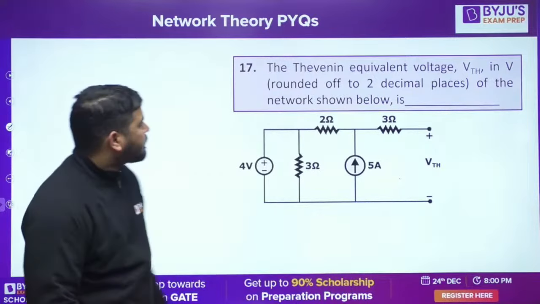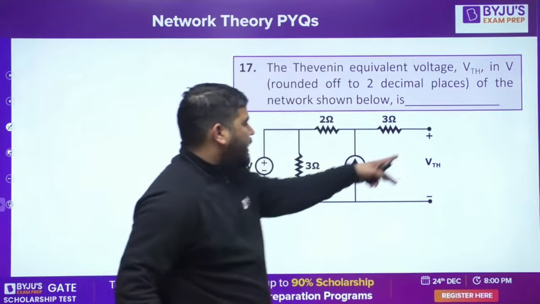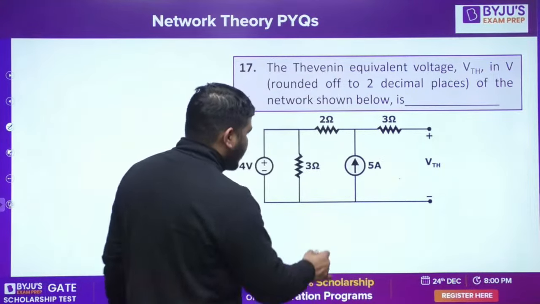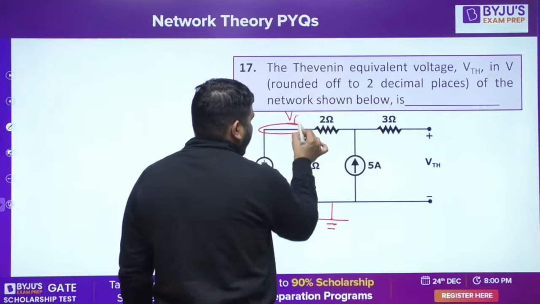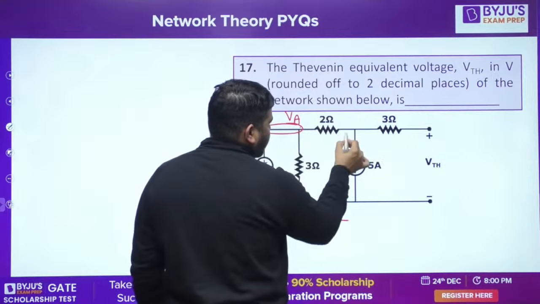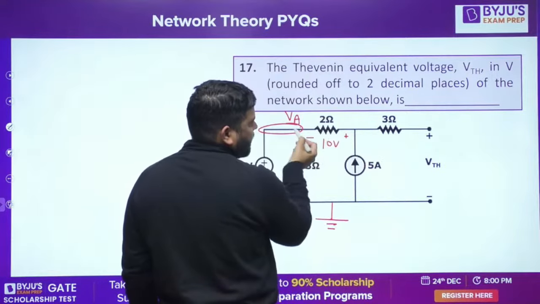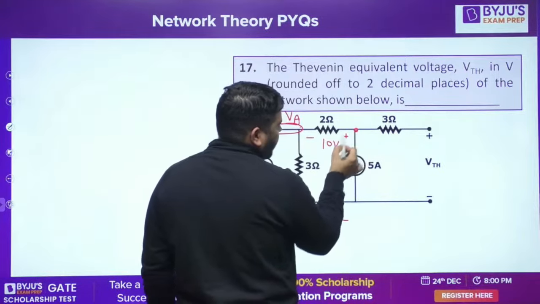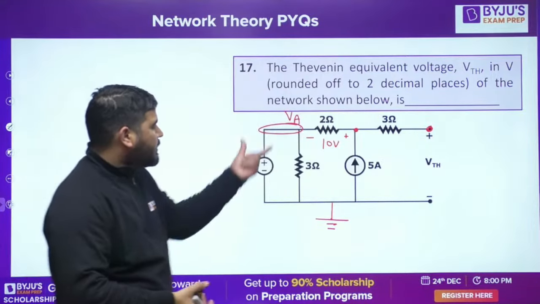In the next question, the Thevenin equivalent voltage is asked. VTH is asked. So what you can do is apply nodal. Direct nodal is enough. This is 0. Let's call it VA. Whatever this VA is, add 10 volt to it because 5 ampere will flow in this direction, so this will be 10 volt. So VA plus 10, you will get the voltage here. That same voltage will appear here. Is it fine? So what is this VA?